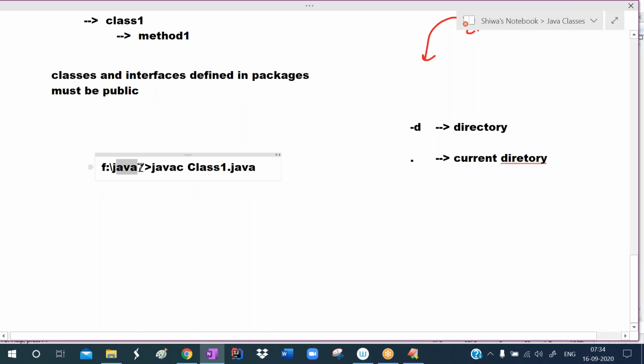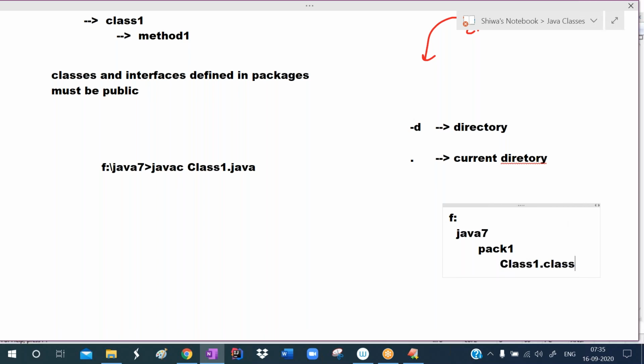The current directory is Java 7. So in the F drive, in the Java 7 folder, another folder will be created with the name pack1. In pack1, a class file, class1.class, will be created. This is the hierarchy.